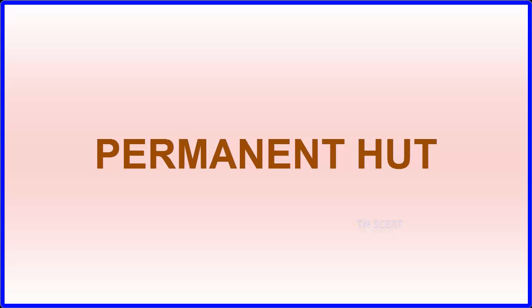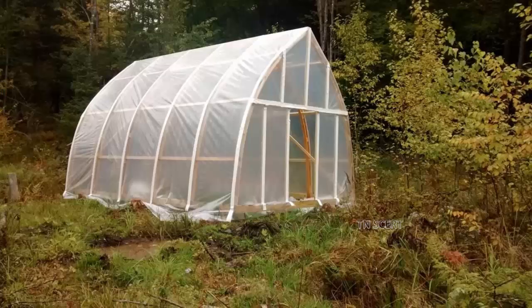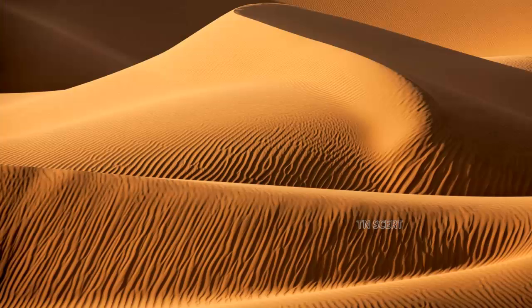This symbol stands for a permanent hut. It will not be taken down in the foreseeable future. This symbol stands for temporary huts that could be pulled down at any time. These are symbols of sand dunes. Sand dunes are mounds of sand or sand hills that are formed when sand is deposited by wind from one place to another.